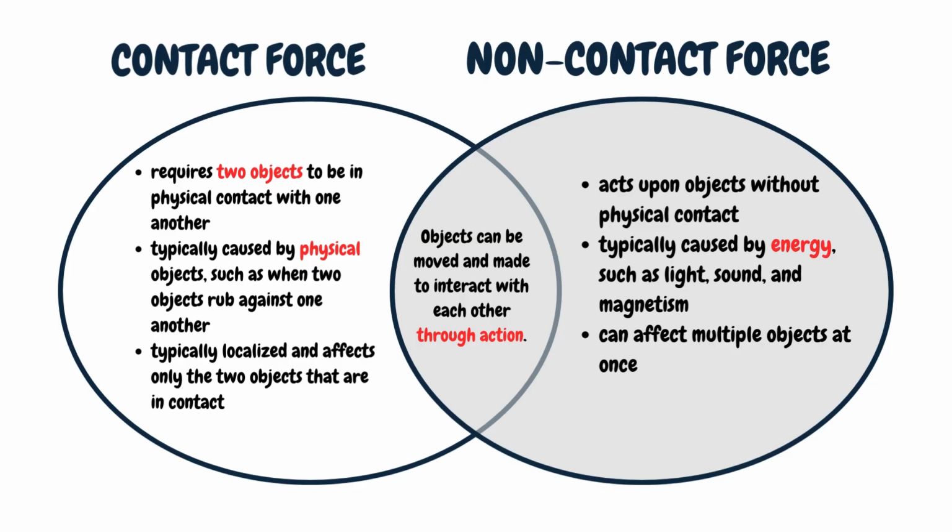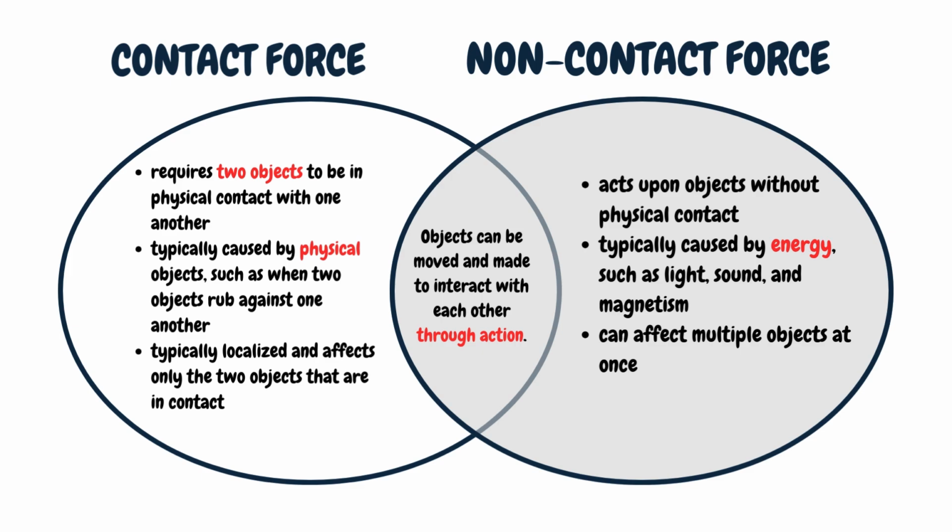Contact force and non-contact force. What are the differences and similarities? Contact force requires two objects to be in physical contact with one another. A non-contact force acts upon objects without physical contact. Contact force is typically caused by physical objects, such as when two objects rub against one another.